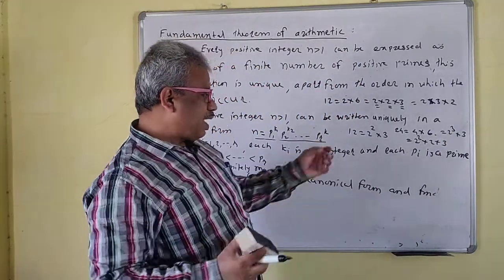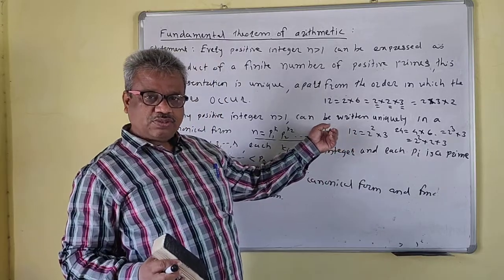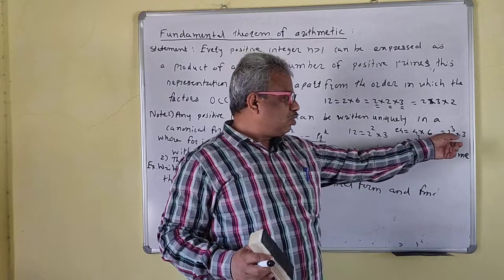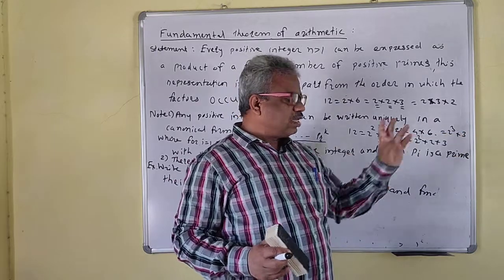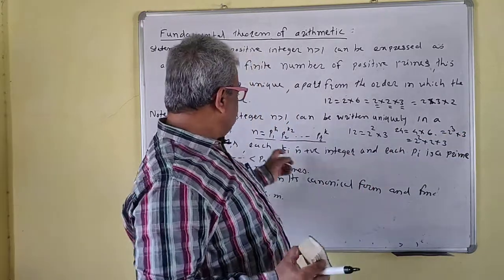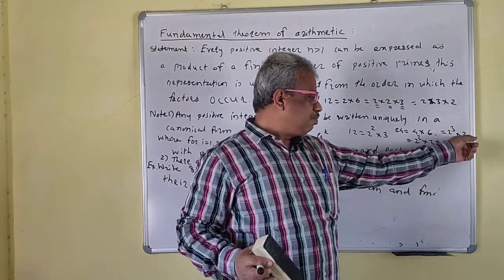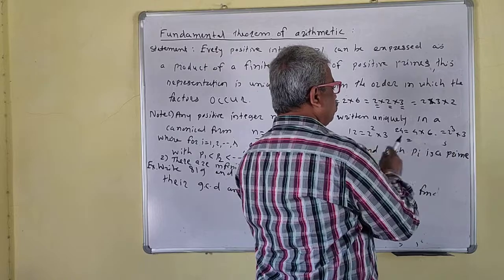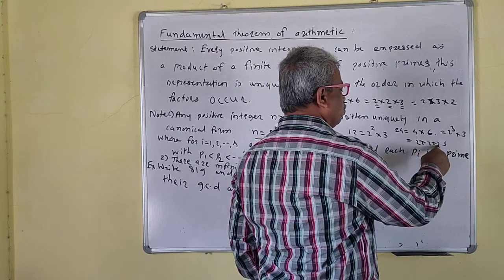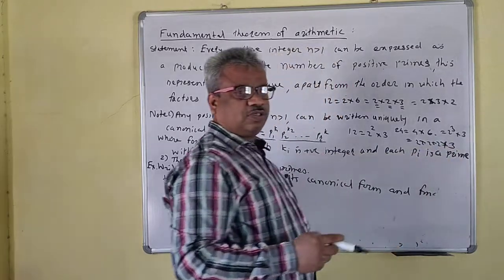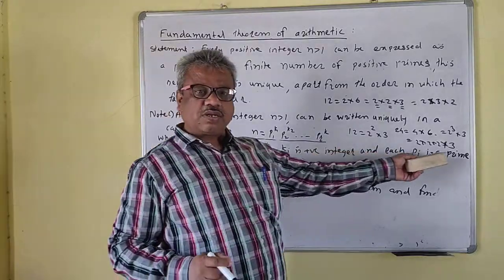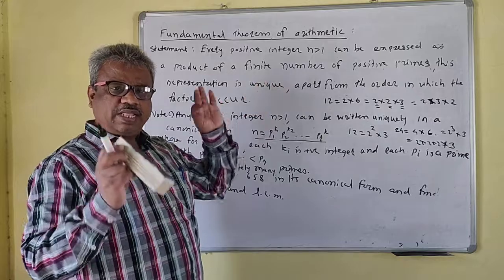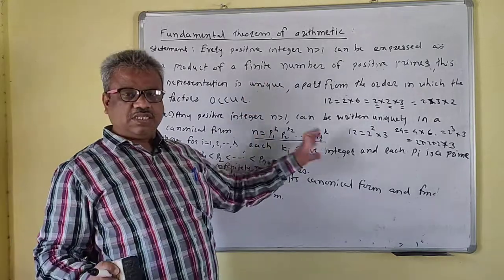In this way you can write any positive integer which is not 1 as a product of prime numbers. Here 2 occurs 3 times and 3 occurs 1 time. This is the canonical form, and 2 into 2 into 2 into 3 is not the canonical form, though it is expressed as a product of the primes. Every natural number we can express in this form.